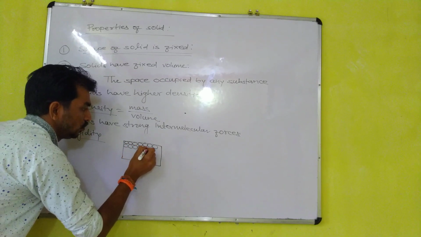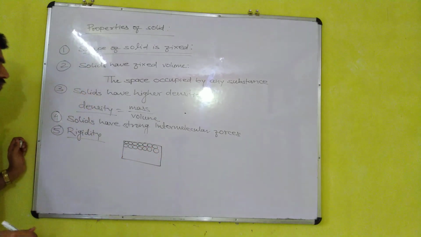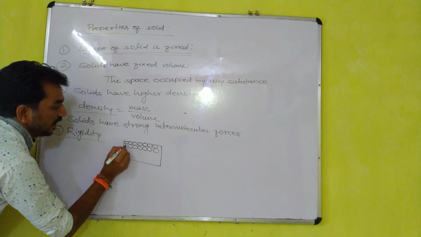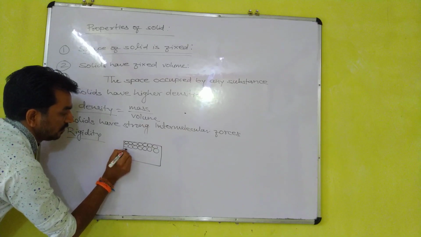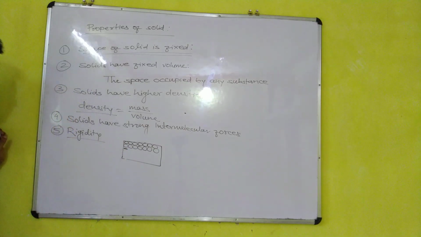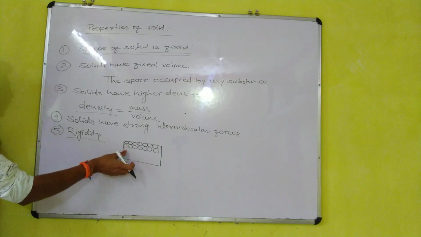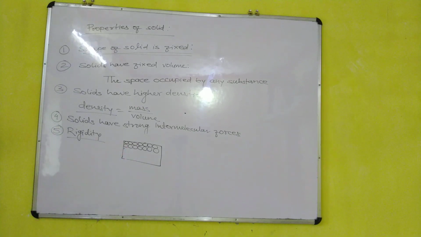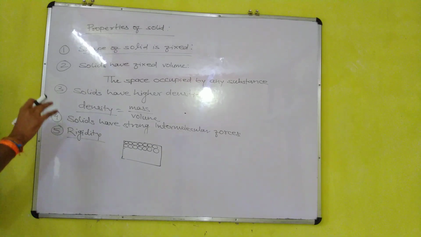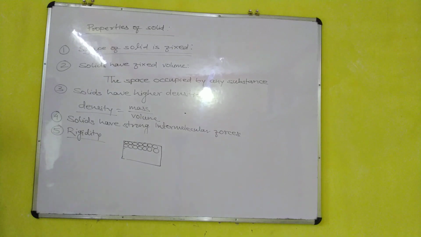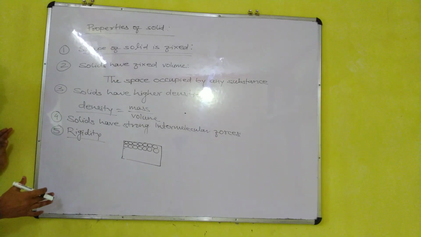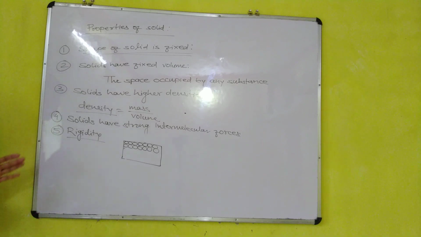If there are no spaces, how can they move? They can just vibrate in their position. So we can say it is rigid and hard. It is very difficult to compress, and they remain in their own position.